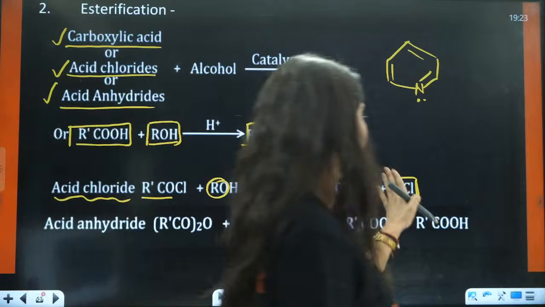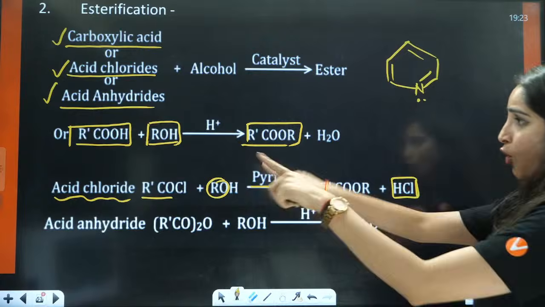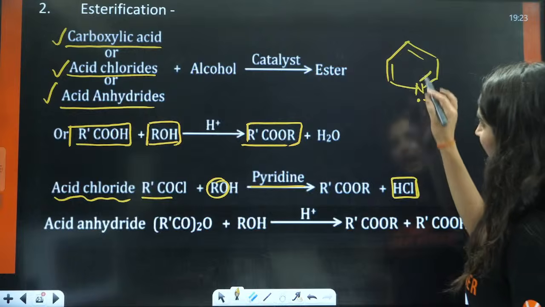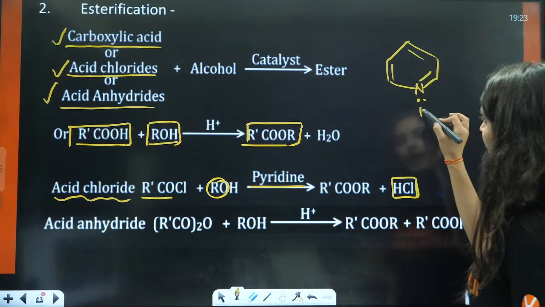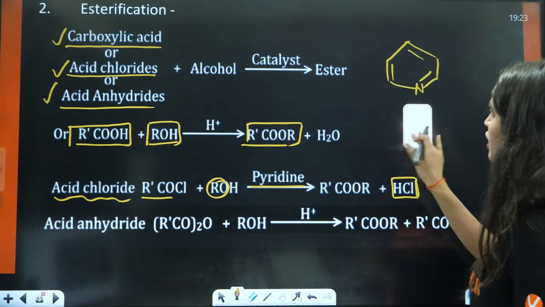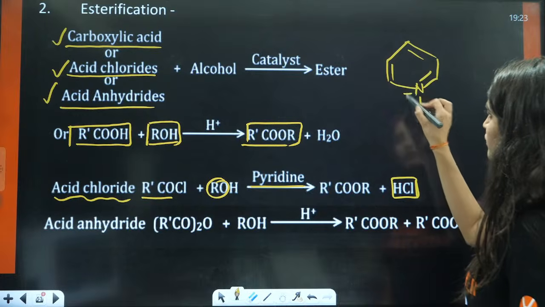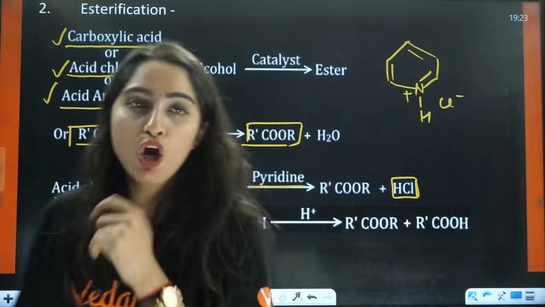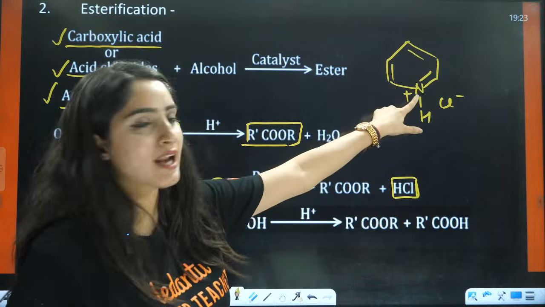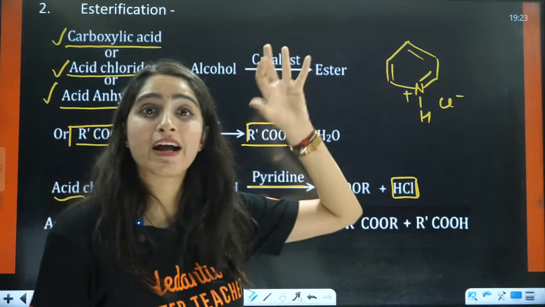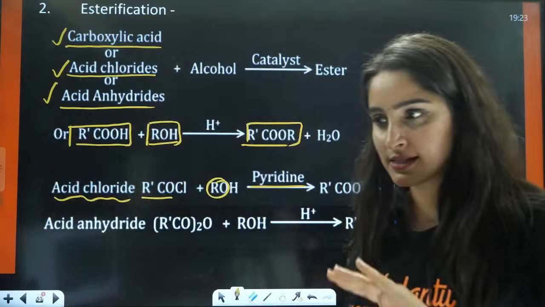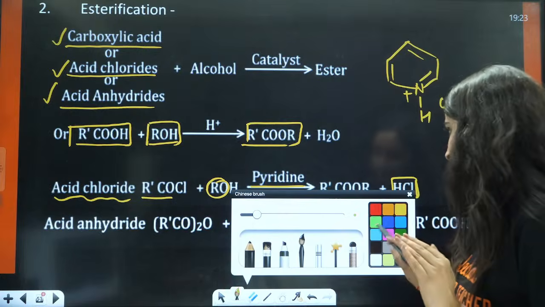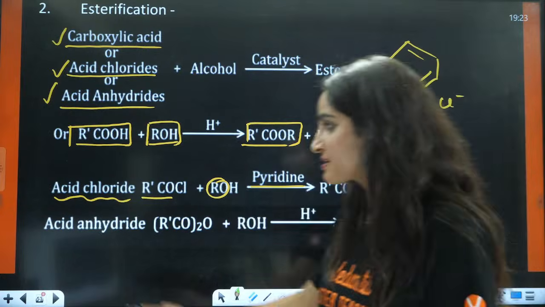This HCl is making the whole medium acidic. That is why I have added pyridine here, so that H positive can attack here and it becomes H positive and Cl negative, something like this, right? So this HCl can interact with pyridine and the effect of this HCl acid can decrease, right? Okay?